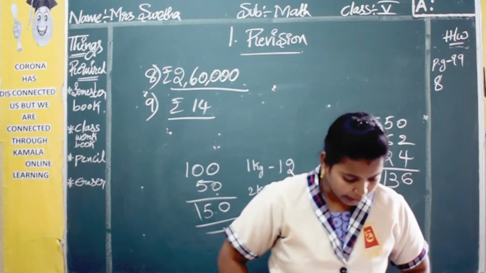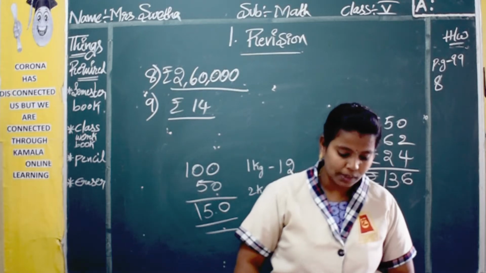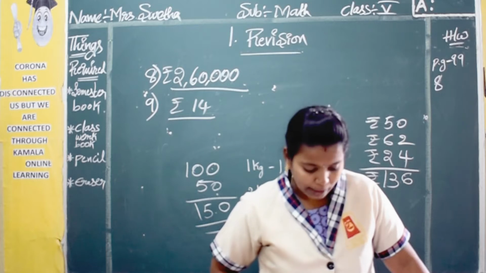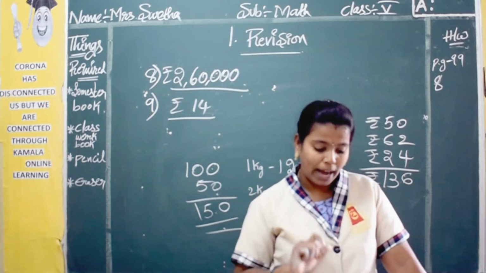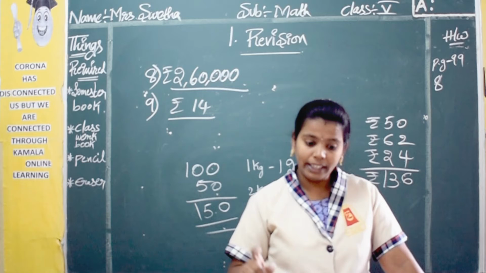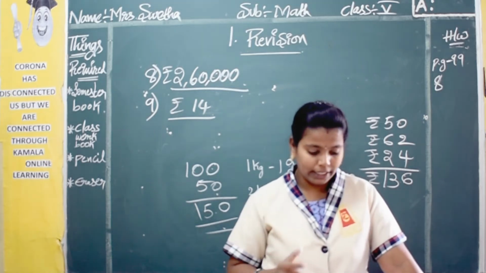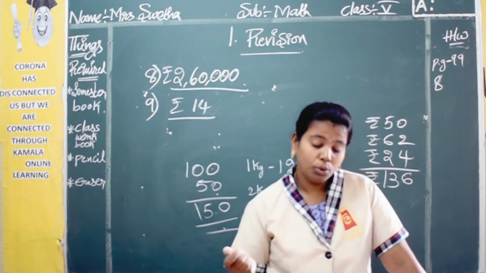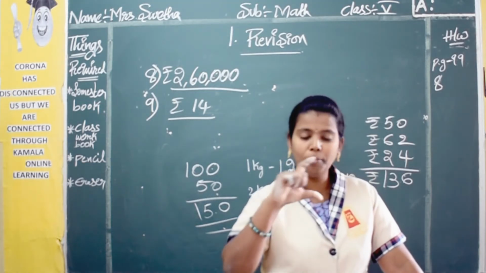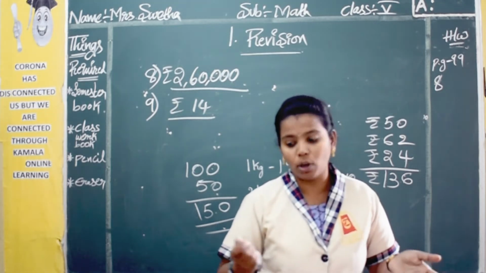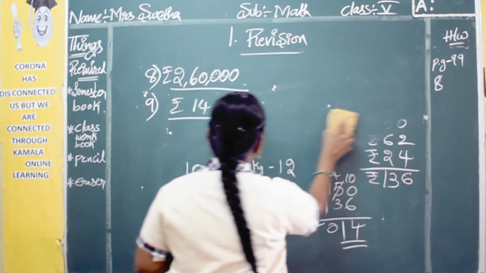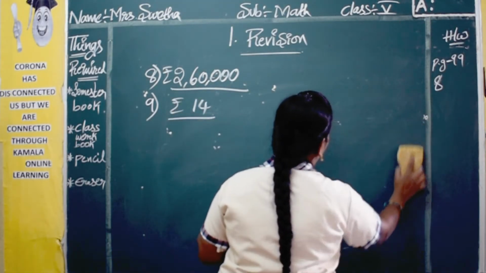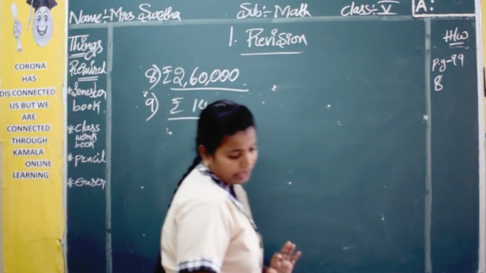Okay. Now see your 9th problem. A factory produces 2,500 boxes in a day. How many boxes will be produced in the months of March and April? So in one day the factory is producing 2,500 boxes. So in March and April together, how many boxes will it make? You have to find it. First you have to find individually how many they will make in March and how many in April, and then you add both.